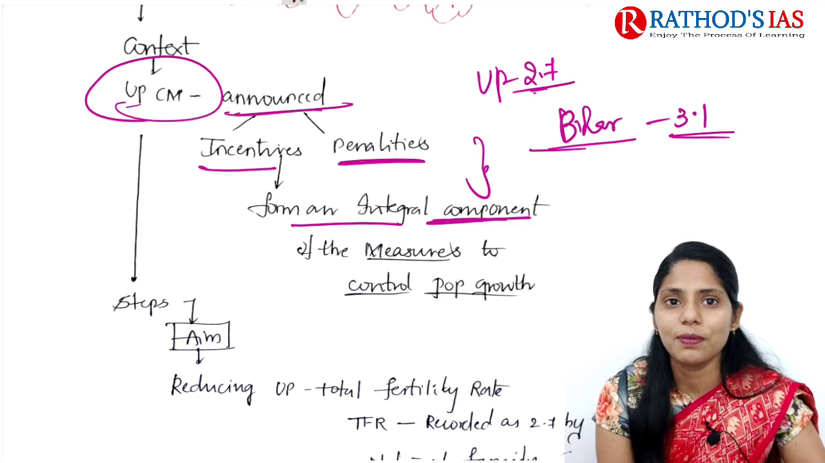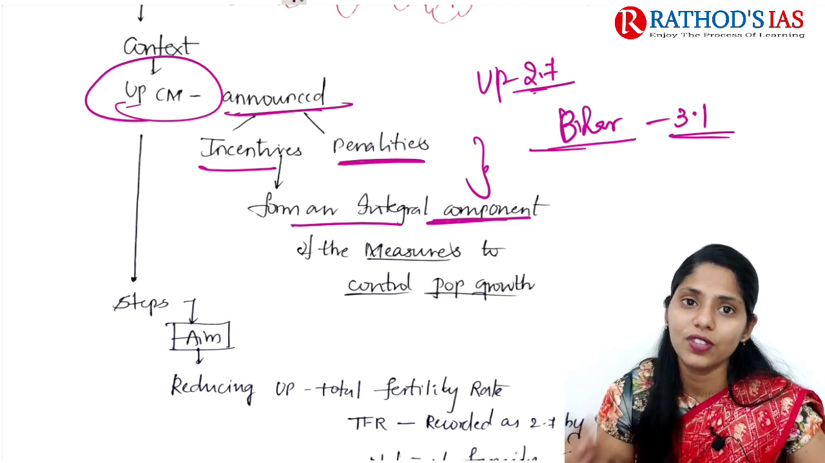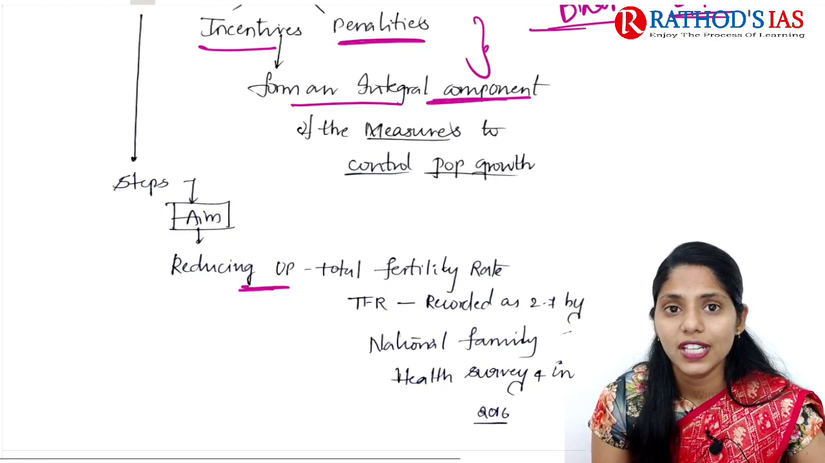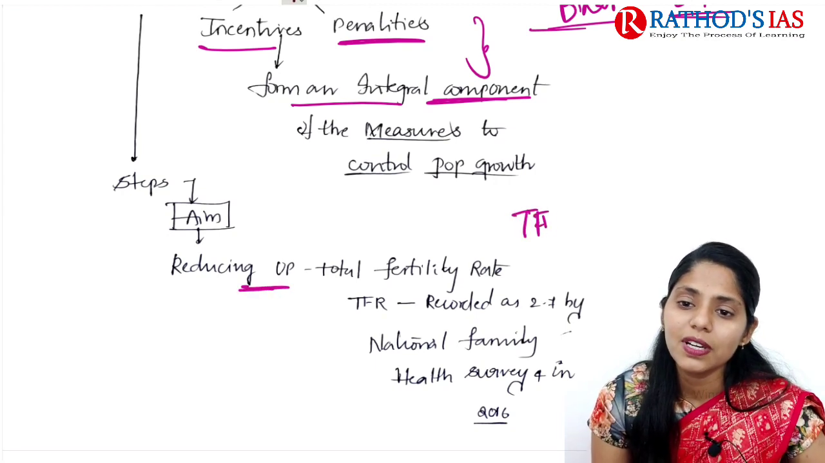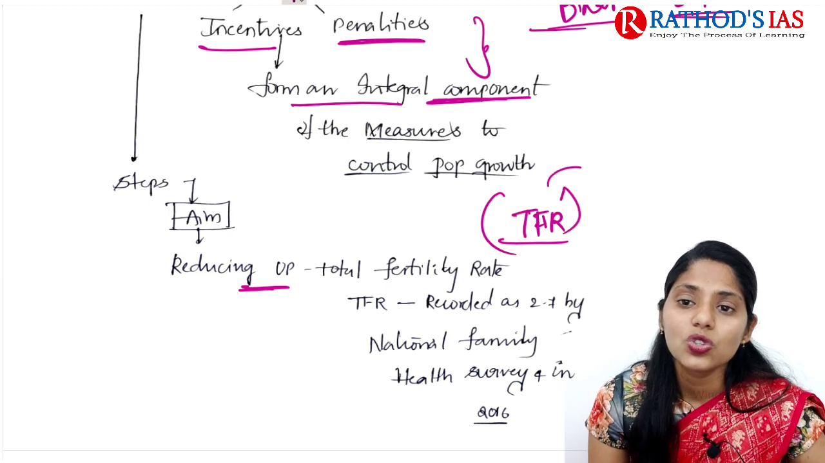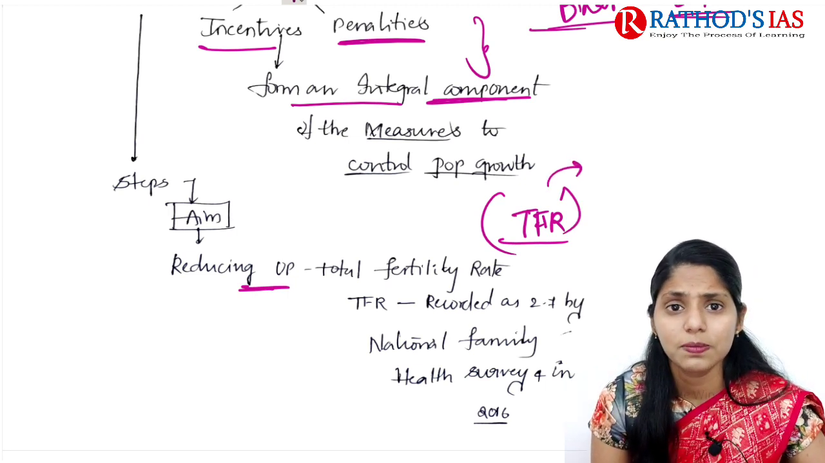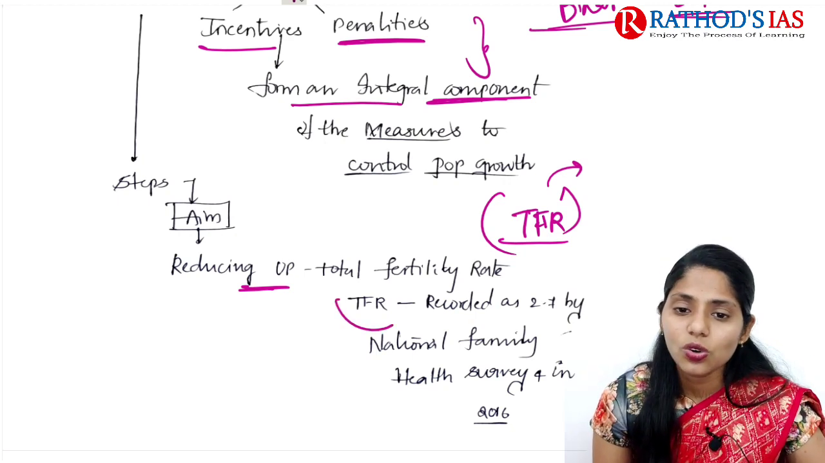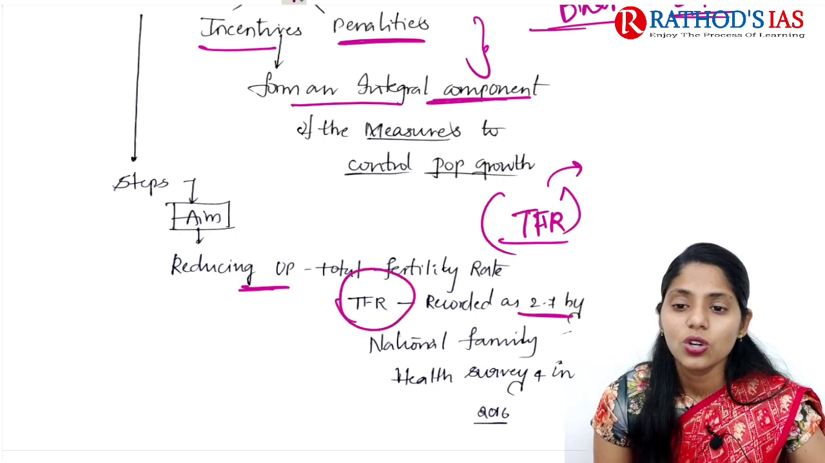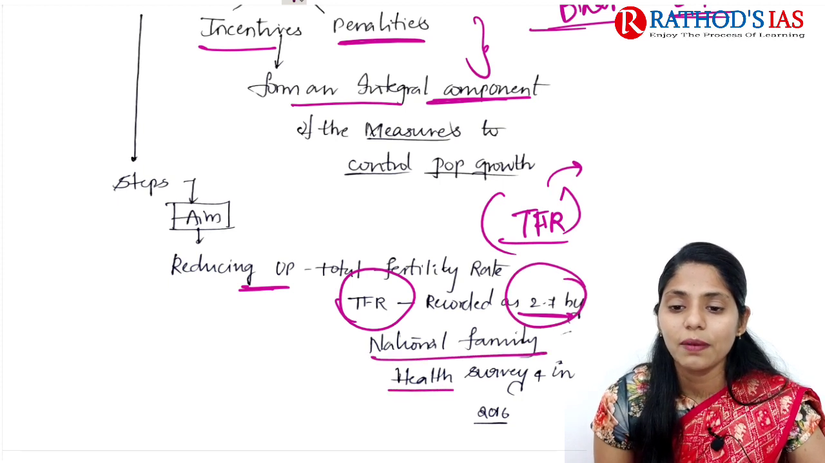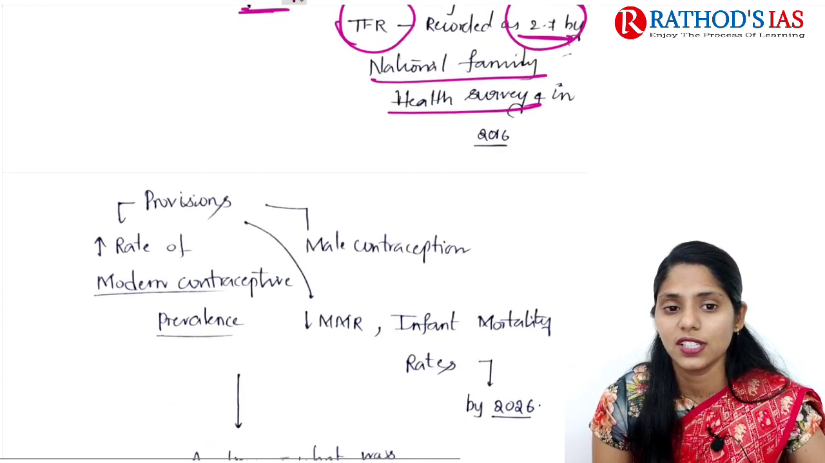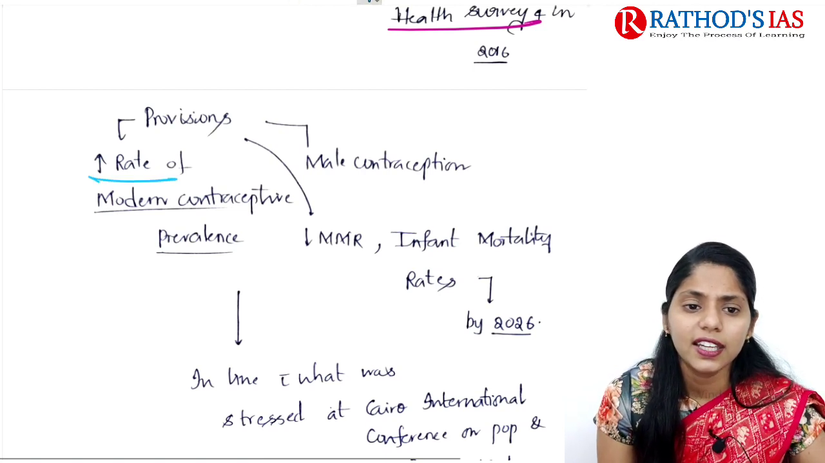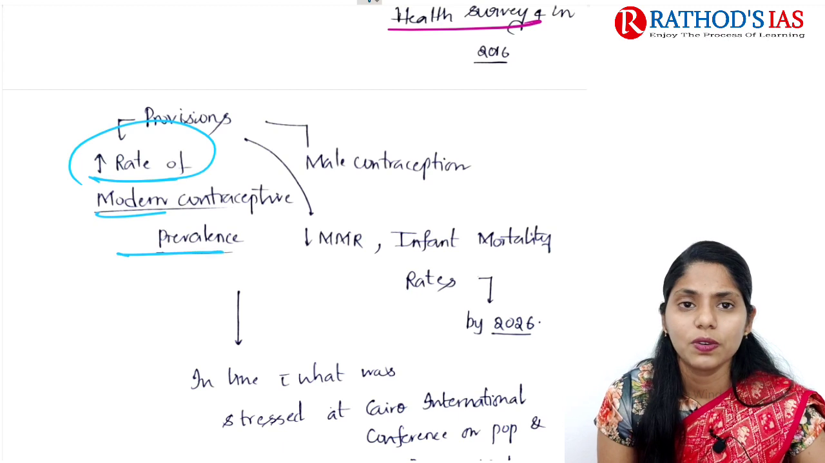So if you are talking about some important steps and the important aim of this step, the first one here is mainly to reduce UP's total fertility rate. Total fertility rate means, in the reproductive life cycle, how many children a woman gives birth to, in simple layman's terms. This total fertility rate was recorded as 2.7 by the National Family Health Survey 4 in 2016. And if you are talking about the provisions, it mainly says an increase in the rate of modern contraceptive prevalence.